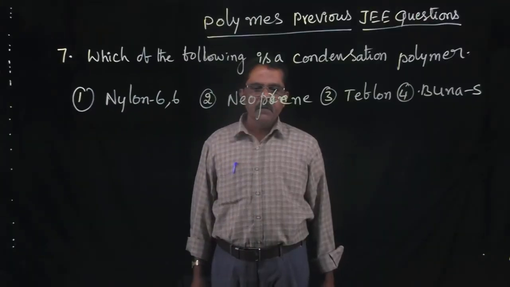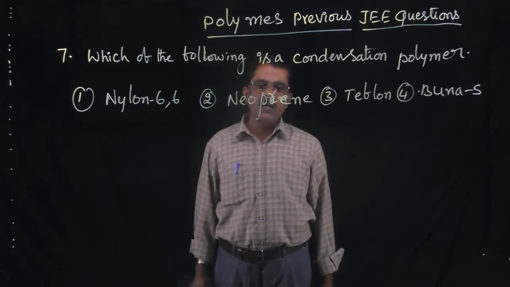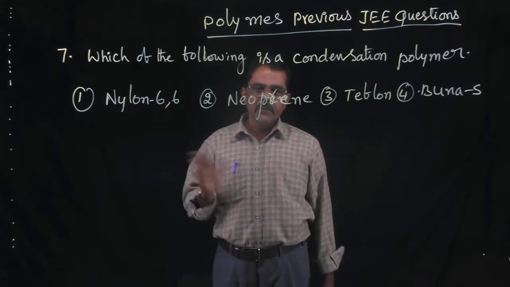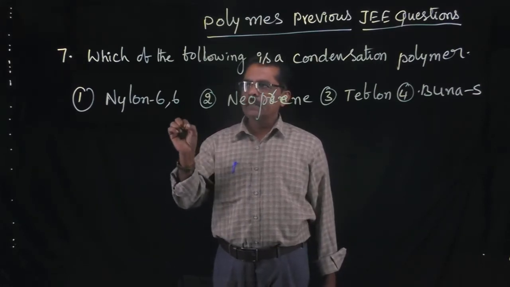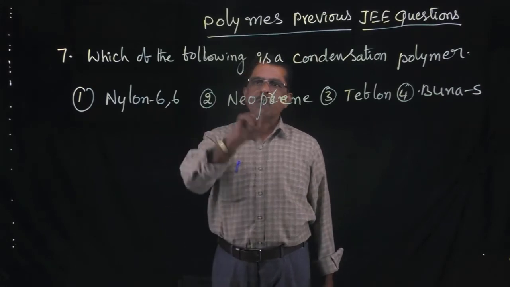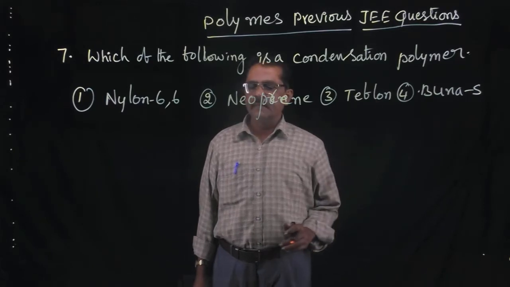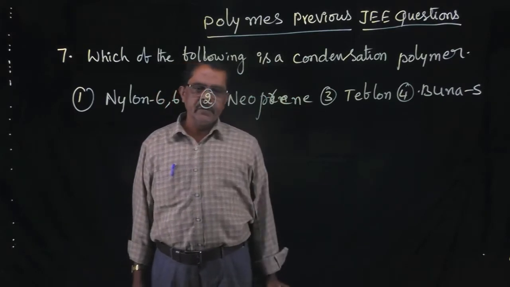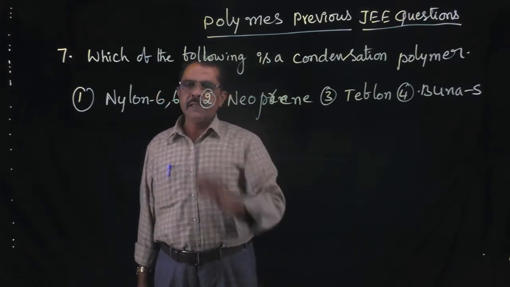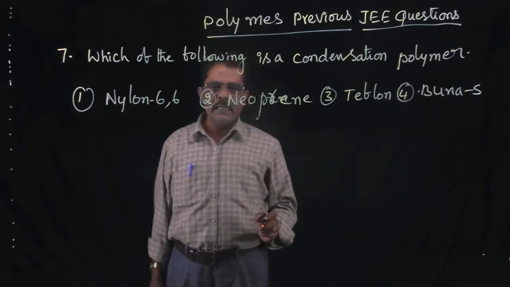Understand? Hello students, we discussed the polymers previous MSET previous JEE Mains questions in the last class. For the continuation of that class, we take the seventh question here. Which of the following is a condensation polymer? Here there are four options given to you. First one is nylon 66, then neoprene, Teflon and Buna S.